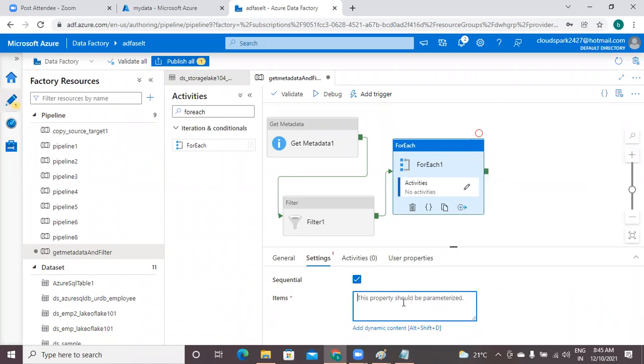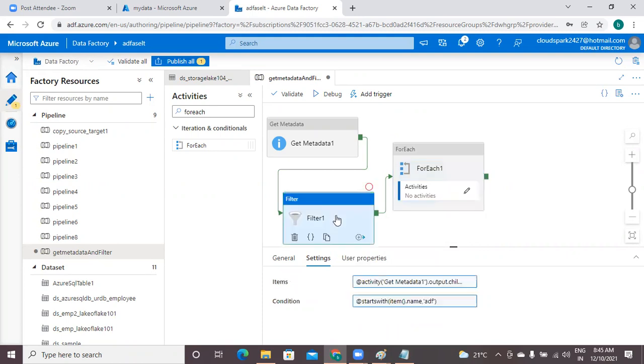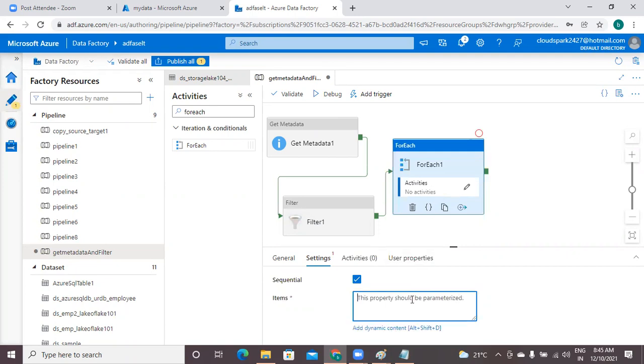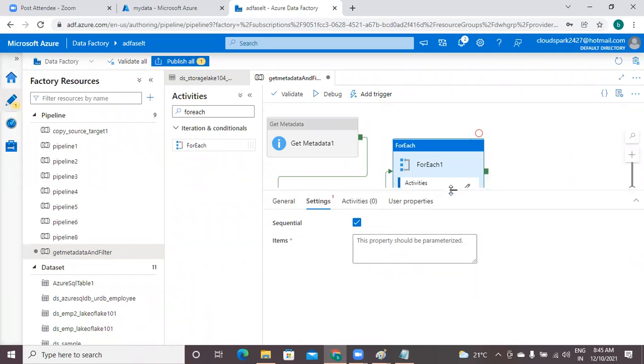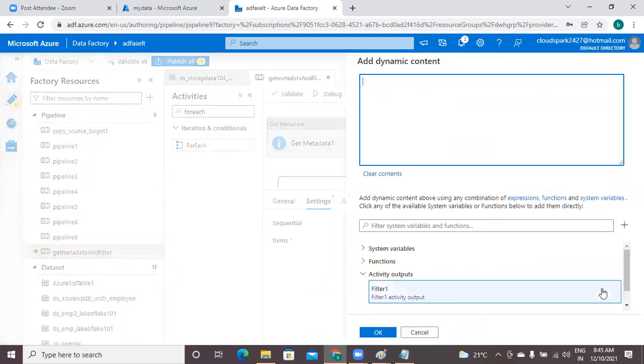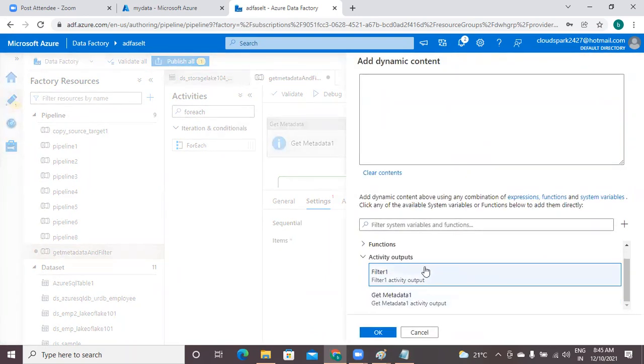What is that item? The for each is taking input from the filter output. That thing we need to select. Click on this, click on add dynamic content. Observe in the activity output: filter one, get metadata one, but you need the output of filter.